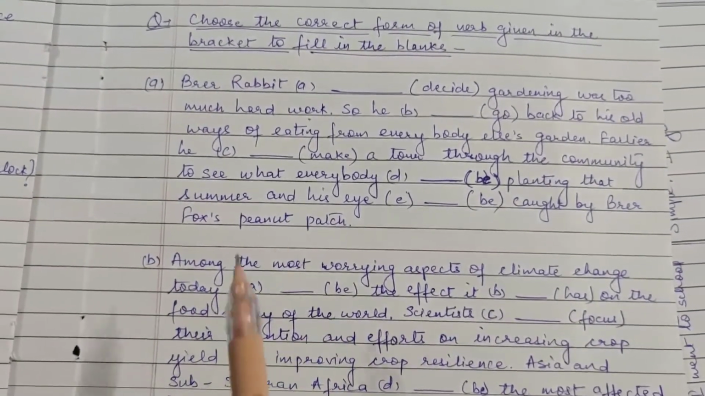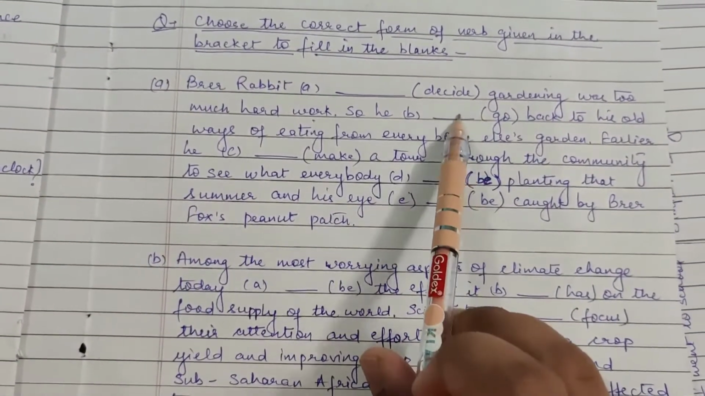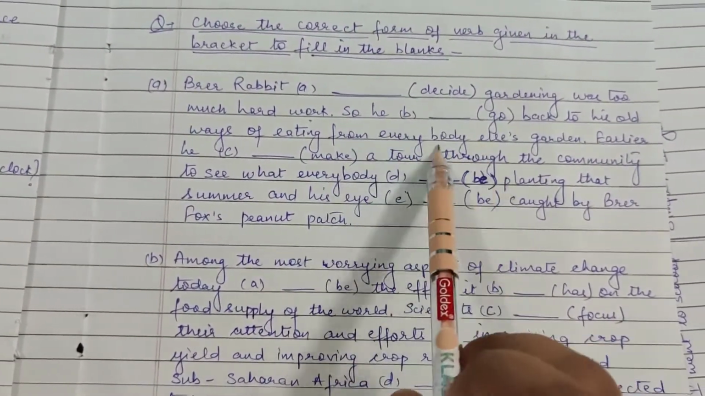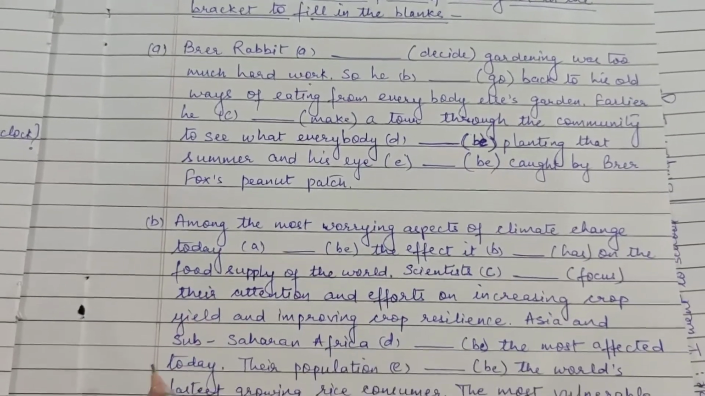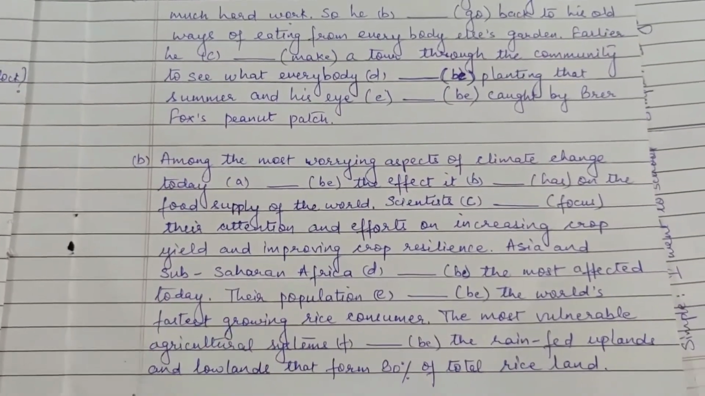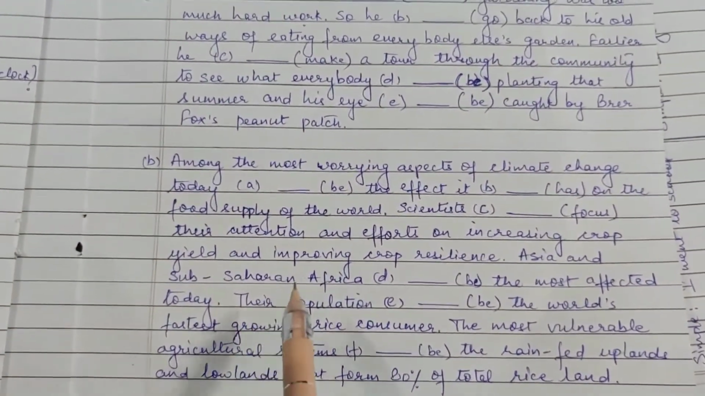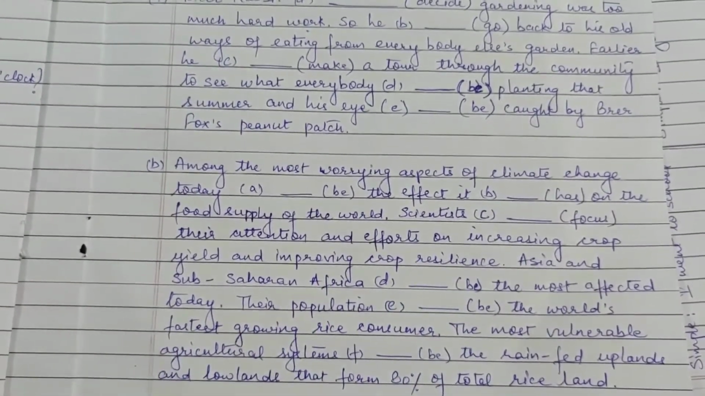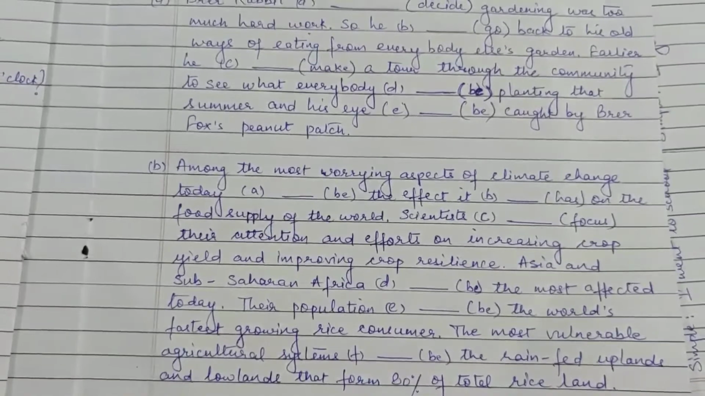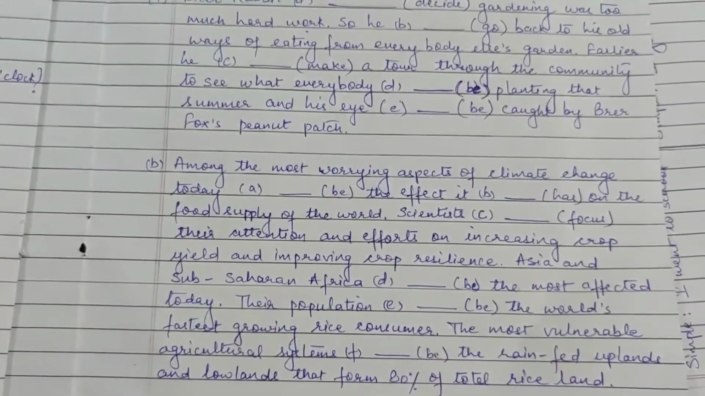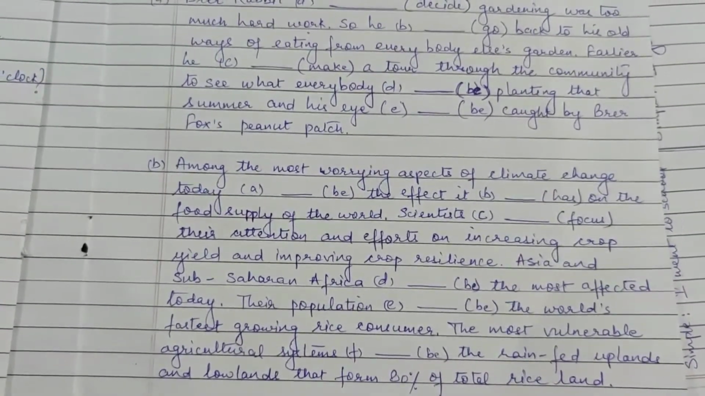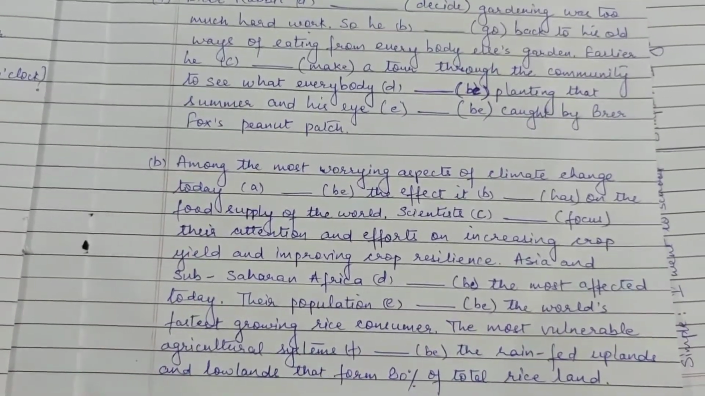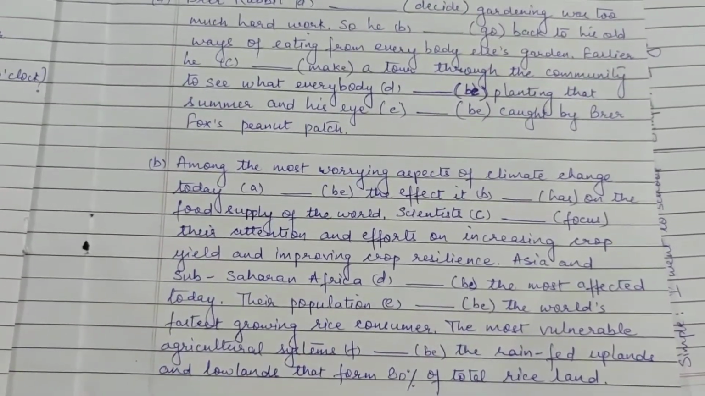This is exercise 1. Certain verbs are given in the brackets. You have to fill in the correct form. This is part 2 of the first exercise. Here also you have to do the same thing. You can pause the video and note it down in your copies. It will be more convenient for you that way.